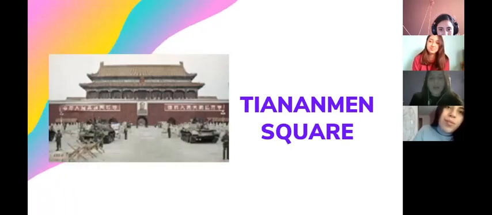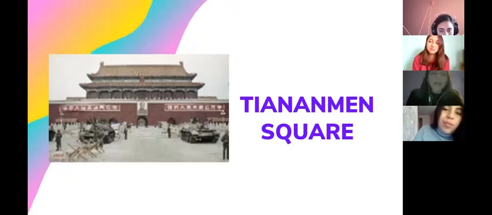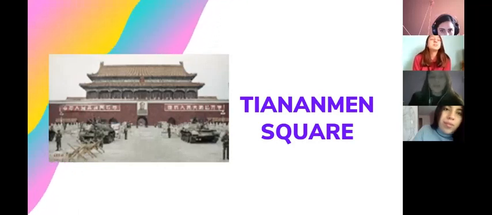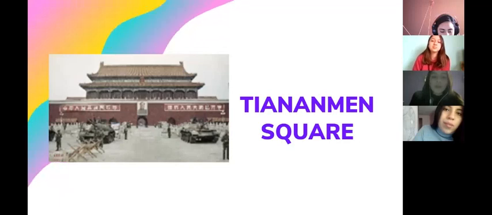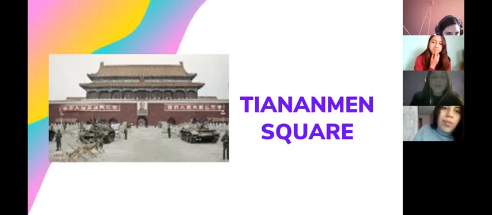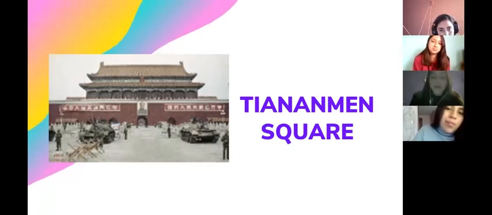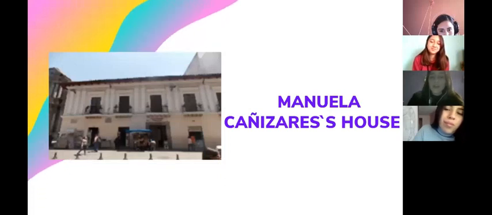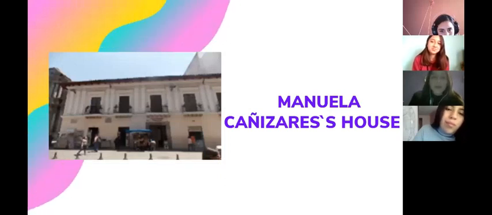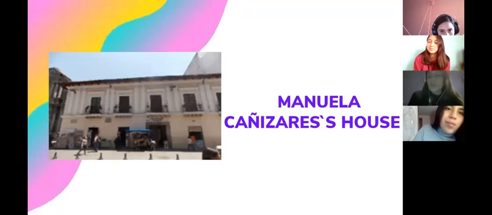In the ninth place, we have Tiananmen Square. It's a square located in Beijing, built and designed within the urban plan of the capital of China, with the creation of the People's Republic of China in 1949, becoming a symbol of the new China. Finally, we have Manuela Cañizares' house. It is one of the historical sites that are related to the first cry of independence, whose bicentennial is celebrated this year.